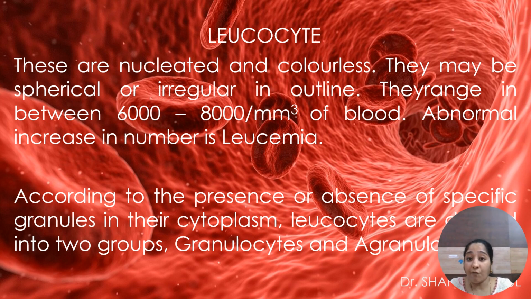Next, these are of two types according to the presence or absence of special granules. If the granules are present in white blood cells, these are called granulocytes. If the granules are absent, these are called agranulocytes.